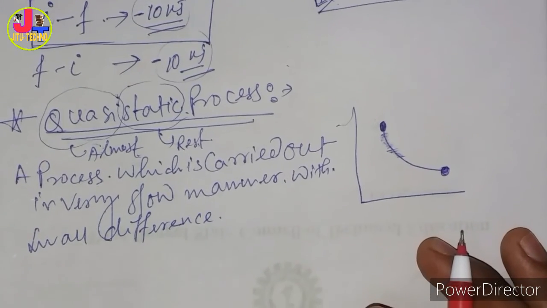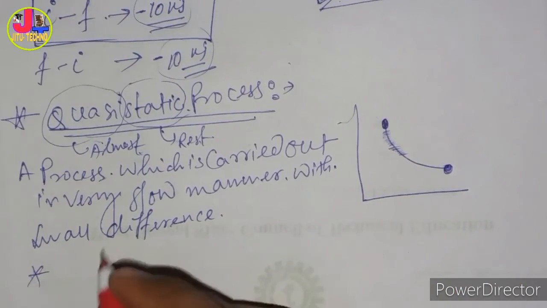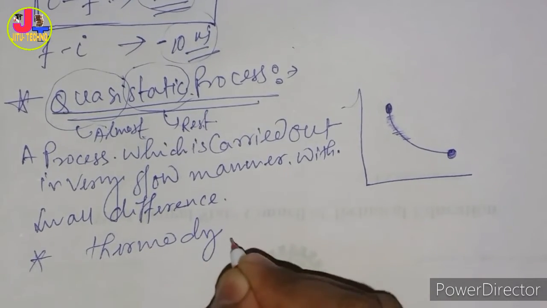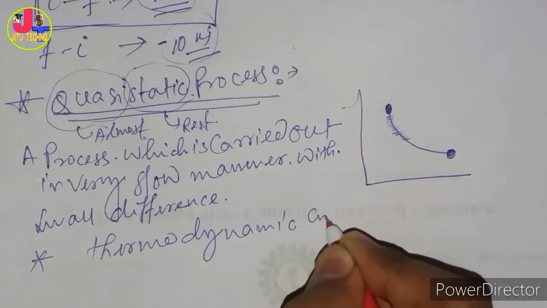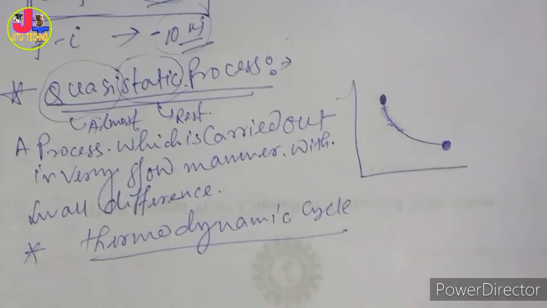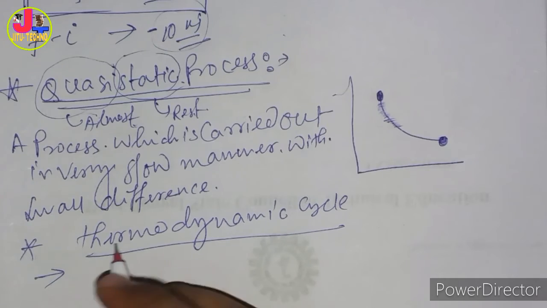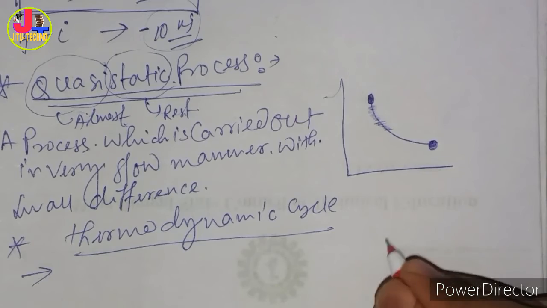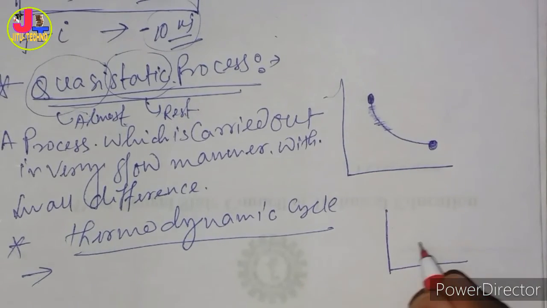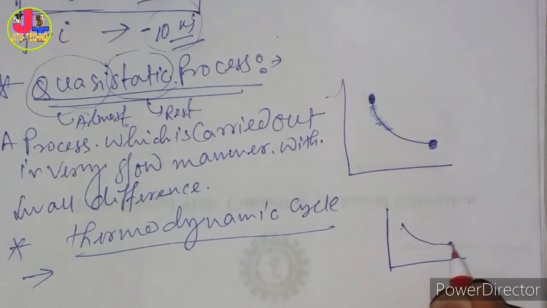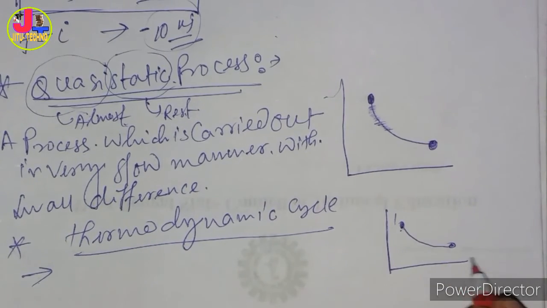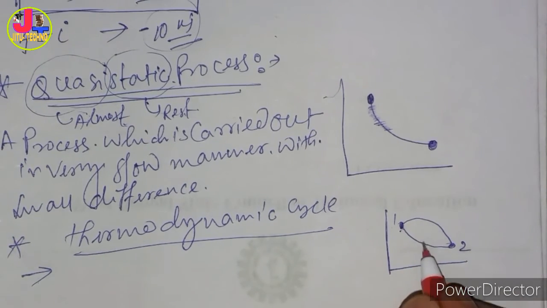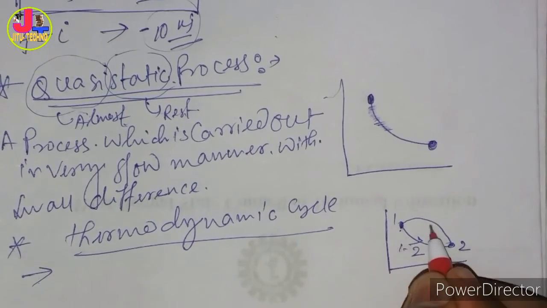Now we are discussing the thermodynamic cycle. We know that a cycle means the final and initial points are the same. The change of state is called a process: from 1 to 2, and also from 2 to 1.